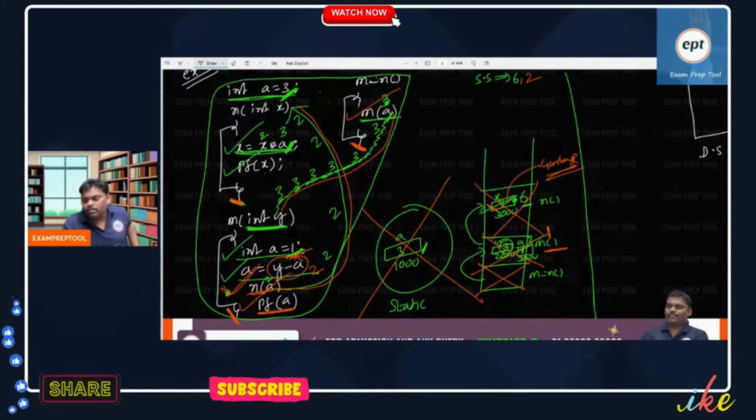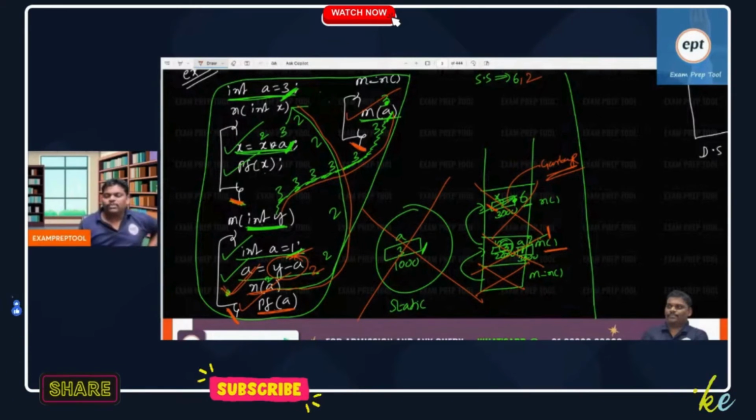That is called garbage. To me, your values are garbage. To you, someone else's contents are garbage. So when I start writing a program, the previous programmer also took this memory and kept his content. To me, that is garbage. So remember, for a local variable, memory will be allocated in the stack area, and by default its value is garbage, because local variables can be many, but global variables are very few. I cannot give 0 to everyone. For a few, I can do the decoration. Keeping 0 is something like a decoration.